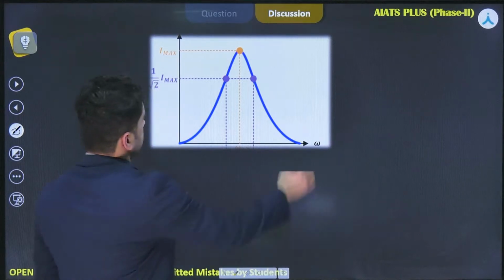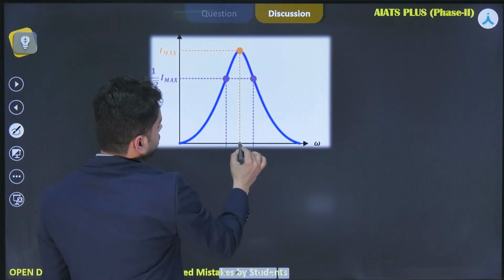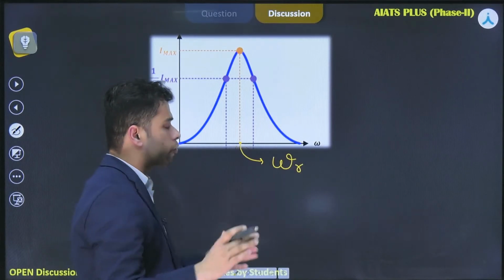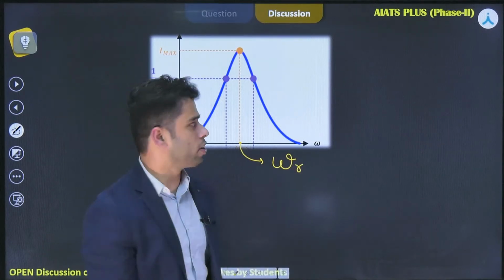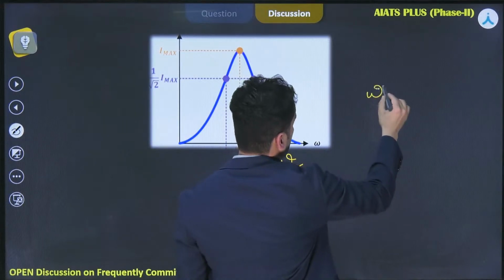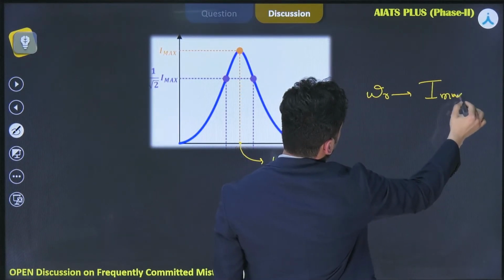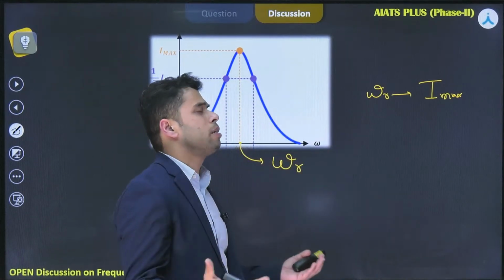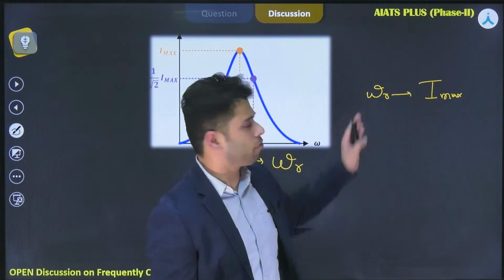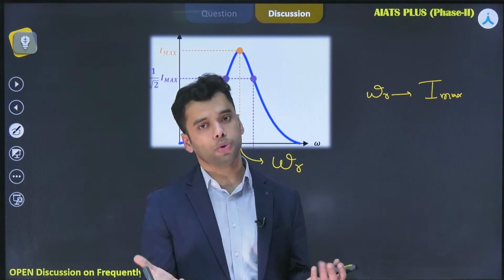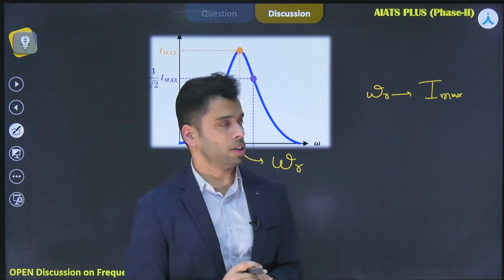This is the resonant frequency omega r. At this frequency the current is maximum, and the power dissipated is also maximum. I hope you know the expression for the resonant frequency.